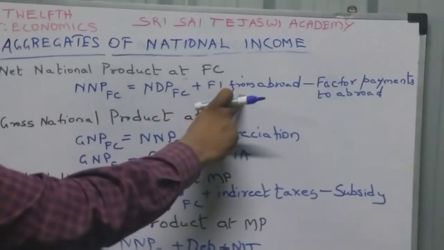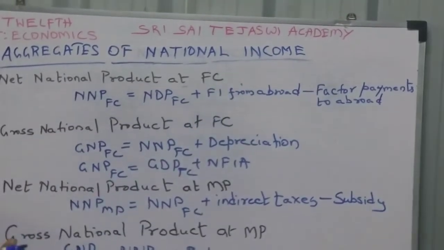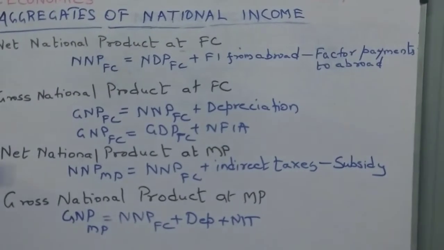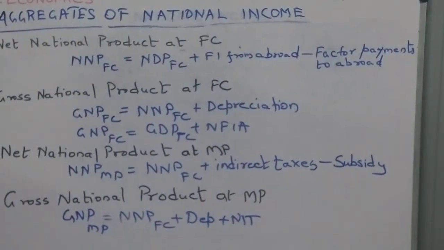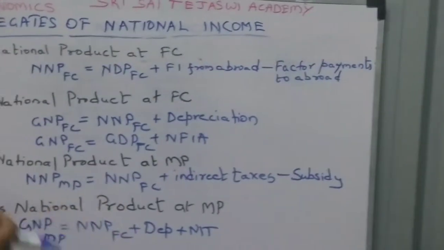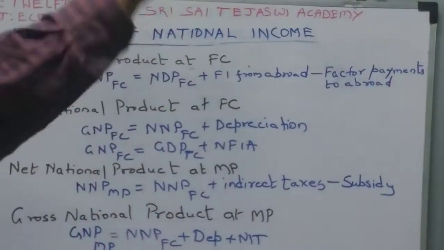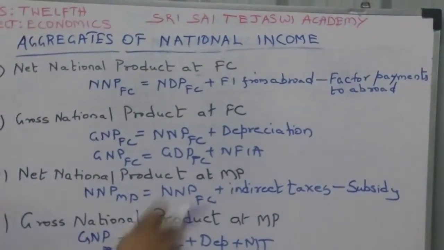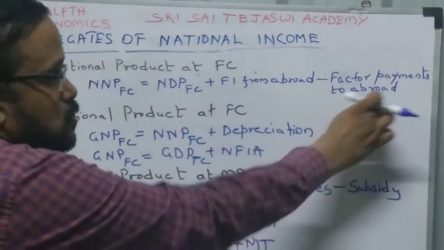So that will be added to this: factor income from abroad minus factor payment to abroad. Domino's company is doing business here. It is taking away the income. We are eating pizza, giving income to it. It is taking away the income from us. So that has to be deducted. That is minus factor payments to abroad.